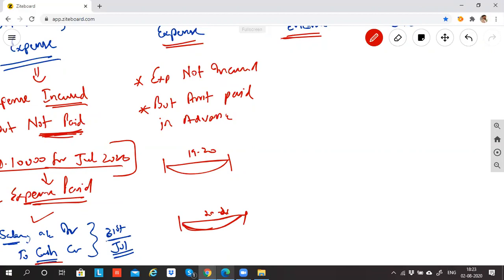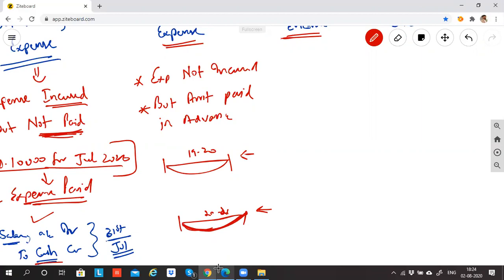So can I say Ram is giving me the service in 2021? If Ram is giving the service in 2021, when is the expense incurred, 1920 or 2021? When Ram is the giver of service in 2021, the expense has to be recorded in 1920 or 2021?